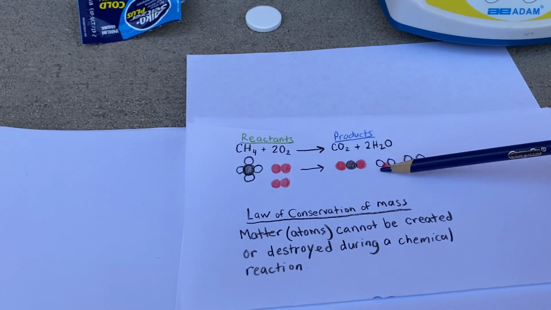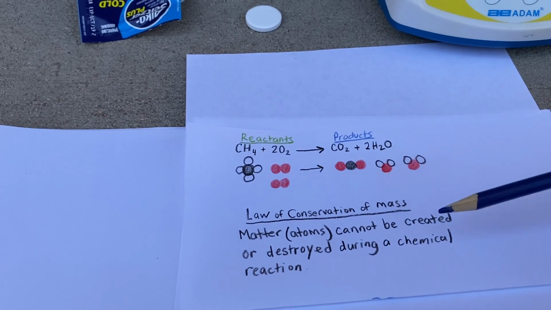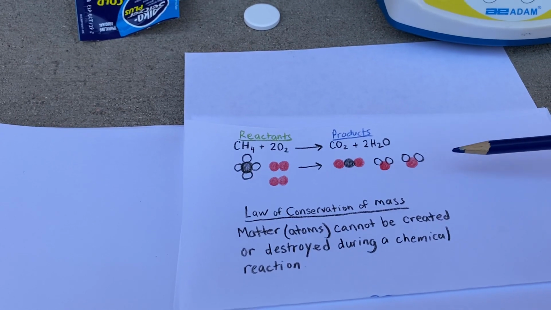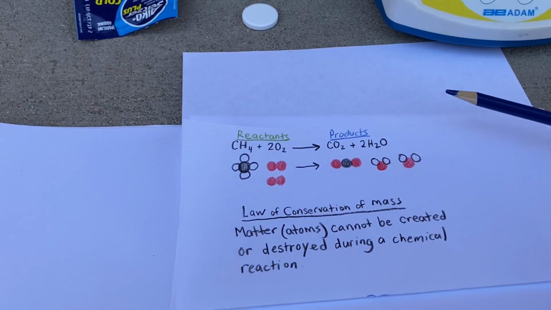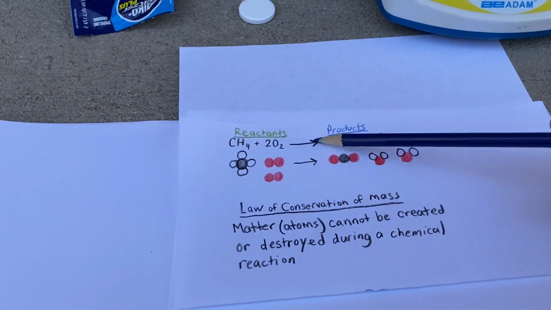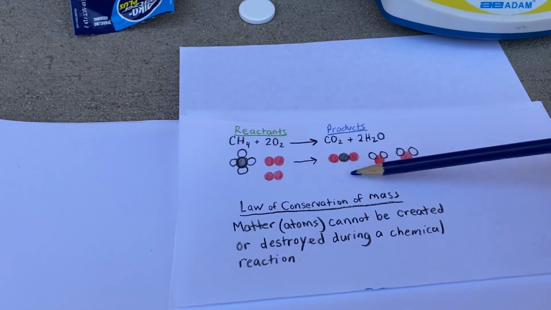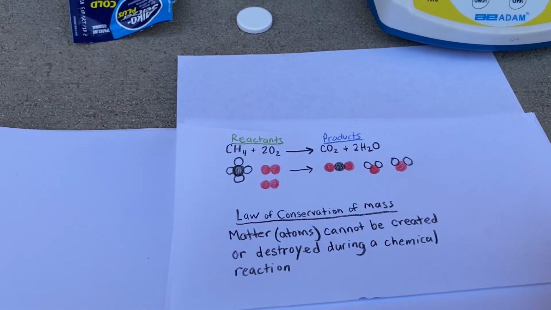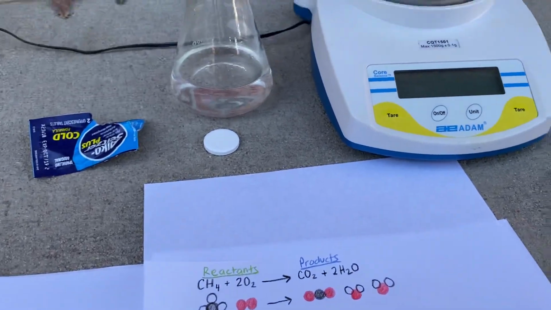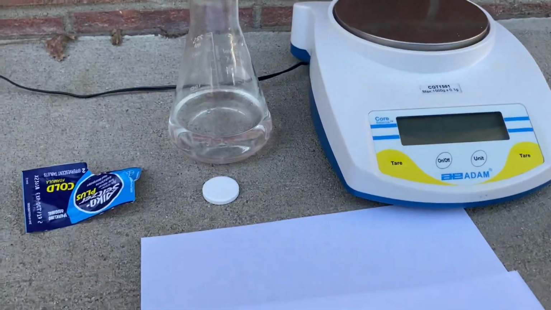The new substances you get, they're new molecules, but they're the same atoms and the same number of each kind of atom. This means that if we were to weigh the reactants, their mass or weight would be the same as the products. We're going to test this out and prove that this is true.